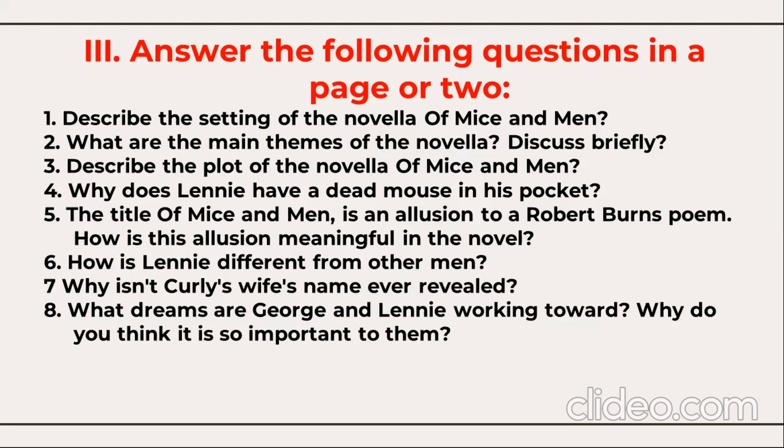And justify the title: why has this title been selected, and how is the title an allusion to Robert Burns' poem? How is Lennie different from the other men? Why isn't Curly's wife's name ever revealed in the whole novella? What dreams are George and Lennie working toward? Why do you think it's so important? All these questions need to be answered in a page.